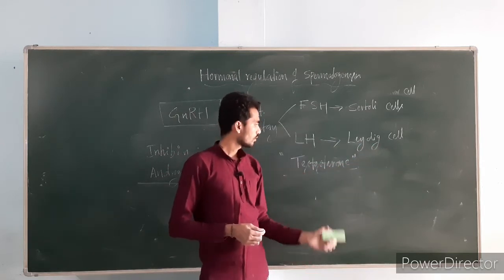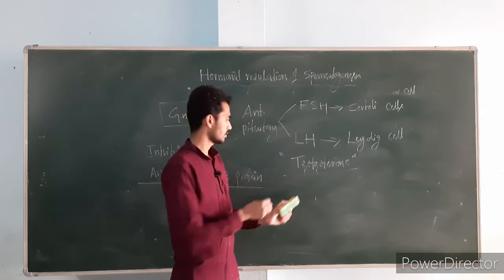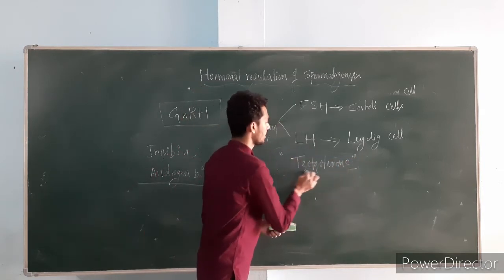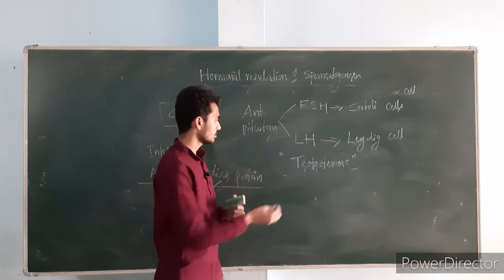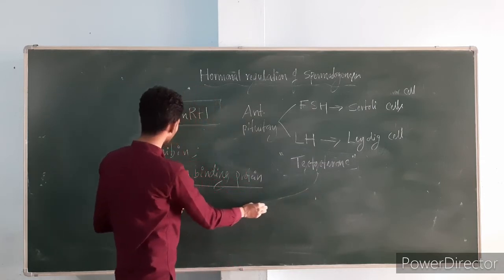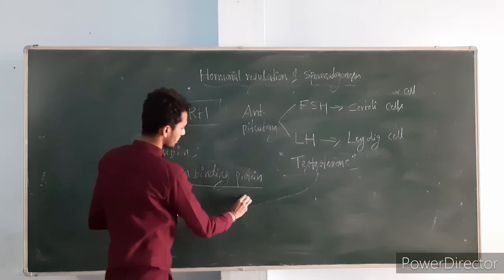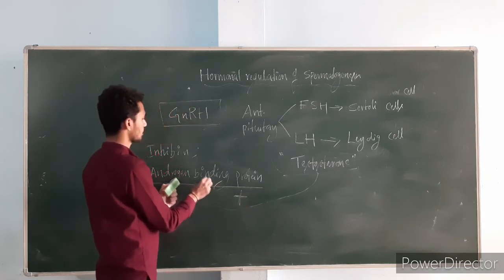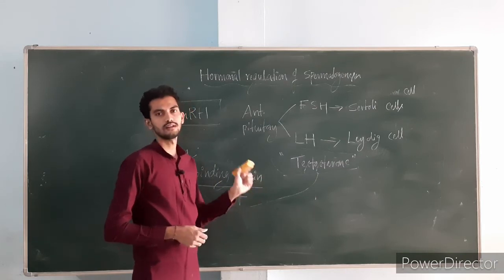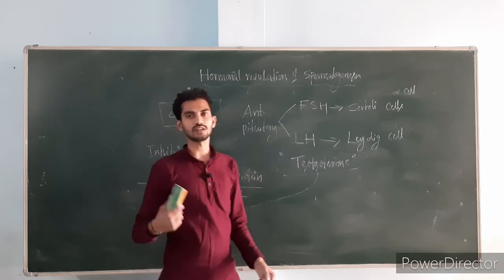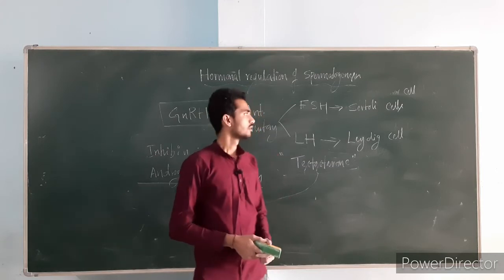Now this testosterone should be made available to the developing spermatids. So this testosterone will bind to the androgen binding protein, which is secreted from the Sertoli cells, and then these two will be made available in more concentration to the developing spermatids.